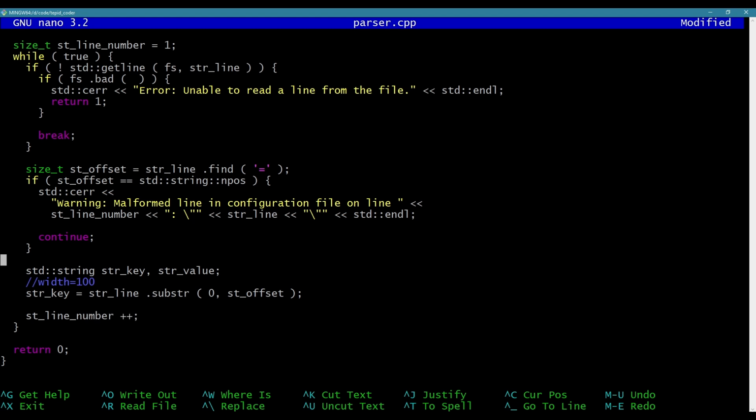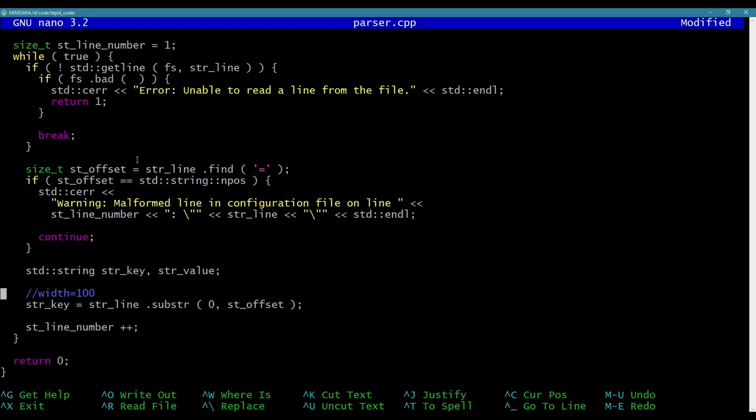Okay. So at this point, we should have the offset, because if we didn't, we would have continued back here, skipping the rest of the line. It means that we found a position that was not npos, not at the end of the string. So at this point, we can say we want a substring. We're going to take everything from the string, starting from here up to the offset, but not including it. So it's going to grab all of this. That's my key.